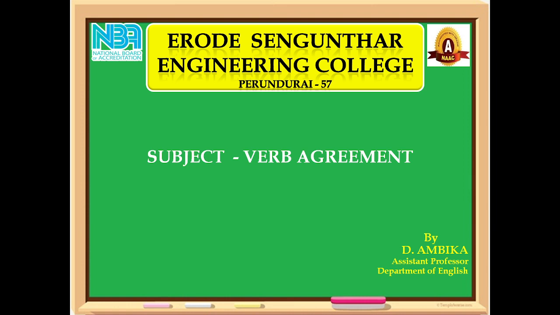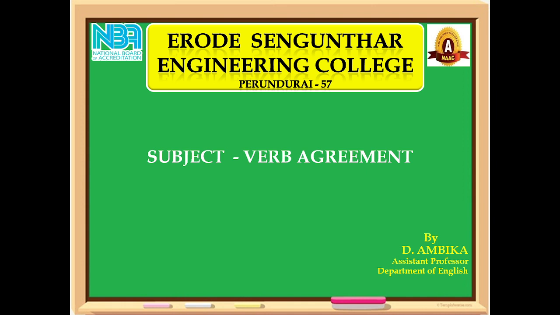In this video, I am going to share the topic on subject-verb agreement. The verb must always agree with its subject in number and person. If the subject is singular, the verb will also be singular. If the subject is plural, the verb must also be plural.